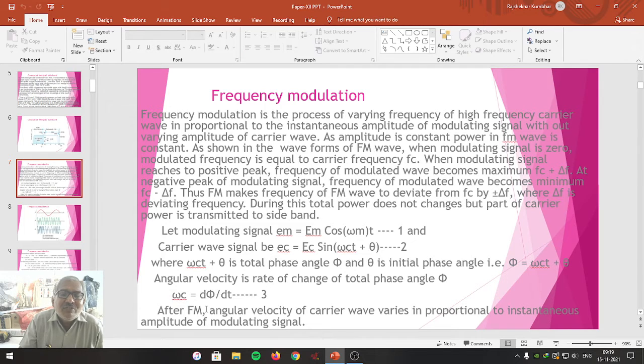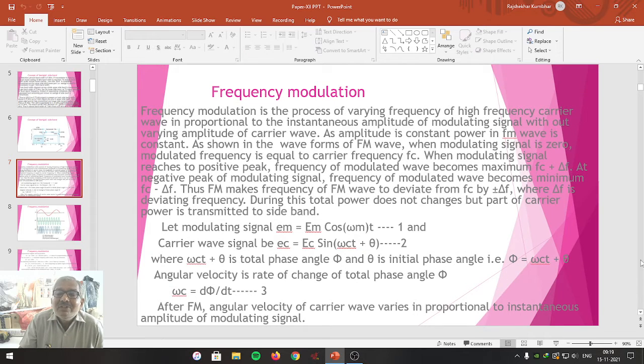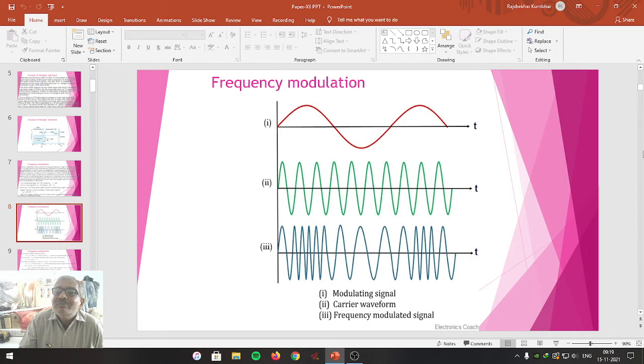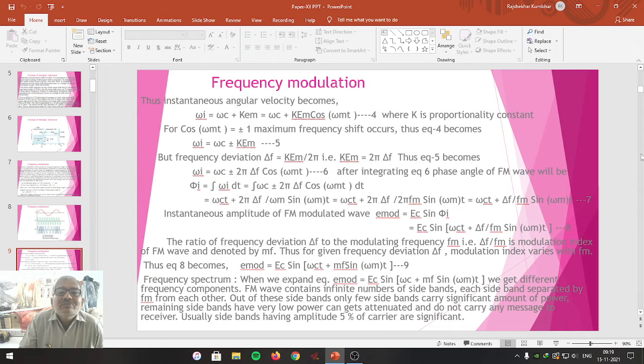After frequency modulation, the angular velocity of the carrier wave varies, which means the frequency varies in proportion to the instantaneous amplitude of the modulating signal. This is the definition of frequency modulation. With this particular definition, angular velocity changes, meaning frequency changes with instantaneous amplitude. By that definition, we can get the instantaneous angular velocity equal to omega c plus k into Em.